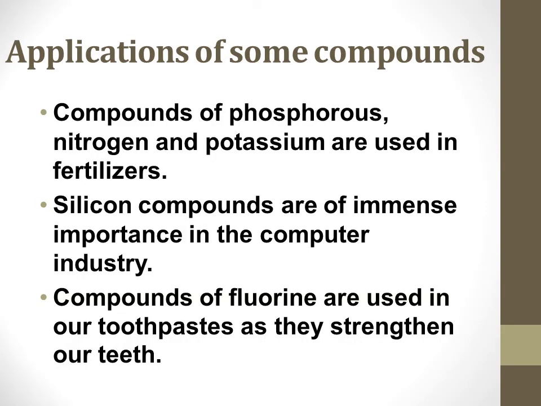Applications of some compounds. Compounds of phosphorus, nitrogen, potassium are used in fertilizers. Silicon compounds are of immense importance in the computer industry. Silicon chips are used as semiconductor devices in computers. Compounds of fluorine: your toothpaste contains calcium fluoride. Compounds of fluorine are used in our toothpastes as they strengthen our teeth. Sodium nitrate, sodium phosphate, potassium nitrate, potassium sulfate are some compounds which are used as fertilizers.